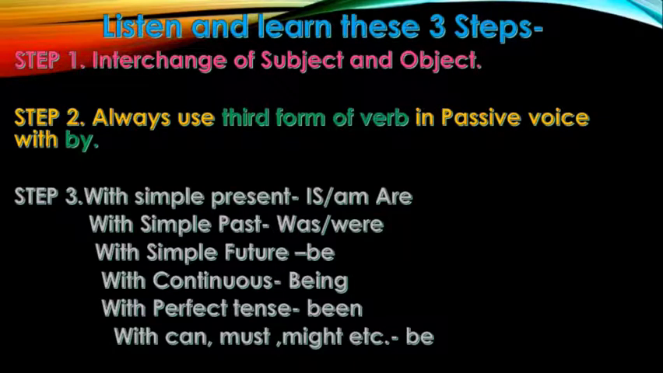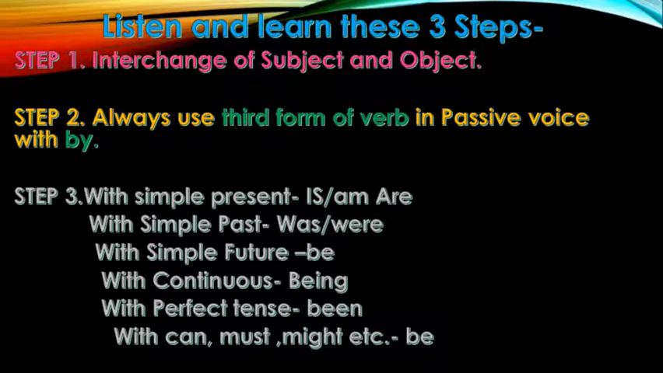If the sentence is in continuous form, that is ing, then we use the word being. The teacher is scolding the student, the student is being scolded by the teacher. Similarly, if there is has, have, had in the sentence, which means the sentence is in the perfect tense, then we use the word been, right? So, the teacher has scolded the student. The student has been scolded by the teacher.